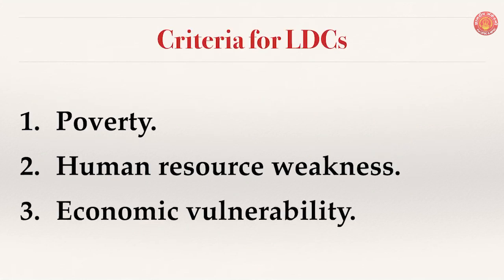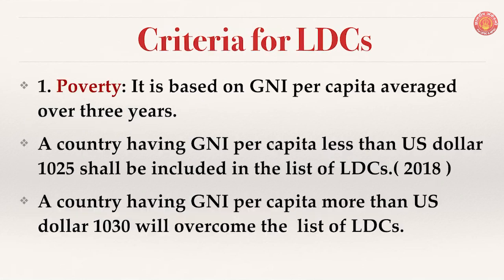What is the criteria for a country to be declared as an LDC? First, it is based on poverty. Second, human resource weakness. Third, economic vulnerability of that country. If a particular country fails to meet the minimum requirement on these three criteria, that country shall be declared an LDC by the United Nations, and appropriate measures shall be taken to move that country out of the status of least developed countries into a developing country.